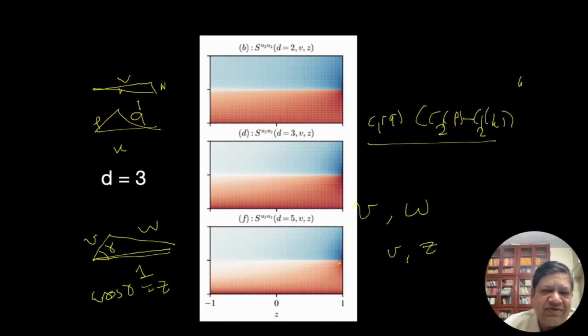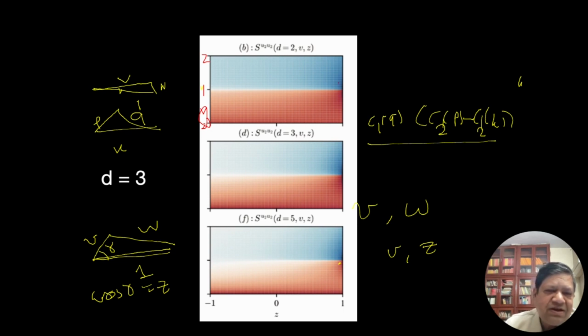So the y-axis is V. Okay, I forgot. I have not written it well. The y-axis is V. Let's use the red color. And this is V equal to 1. This is V equal to 2. And this is V equal to 0. So here V greater than 1 is negative.